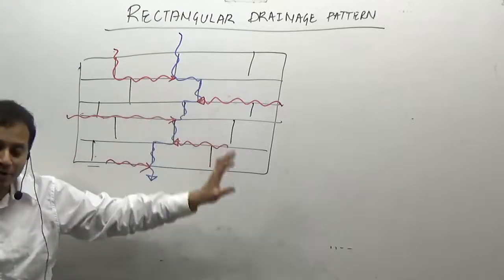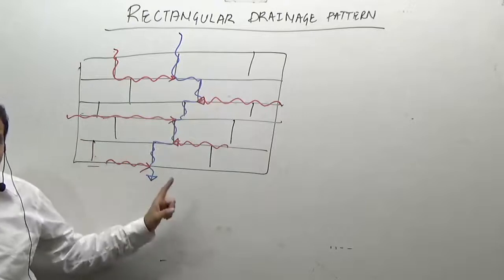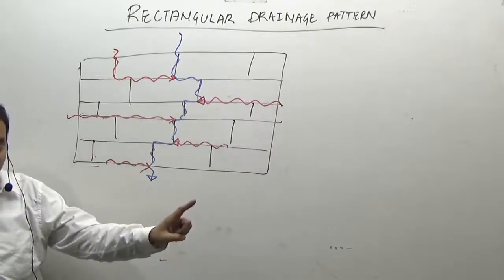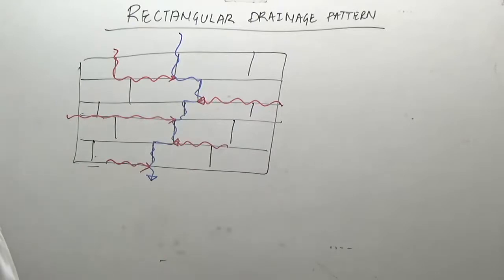Yes, same as the trellised drainage pattern, but the difference is that this is in the areas of joints, while that is in the areas of folds. This is one of the most common points in any kind of examination, that is, what is the rectangular drainage pattern.